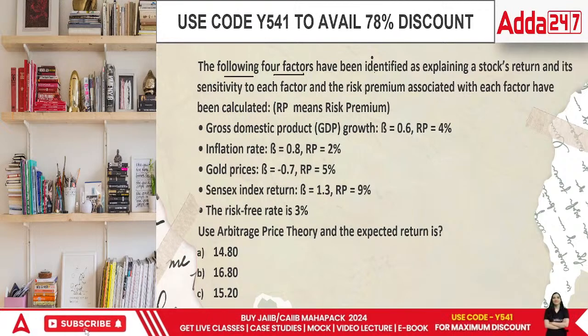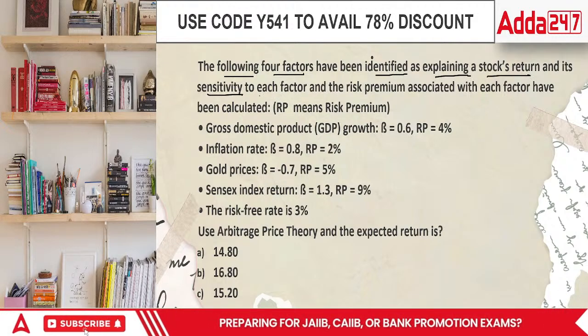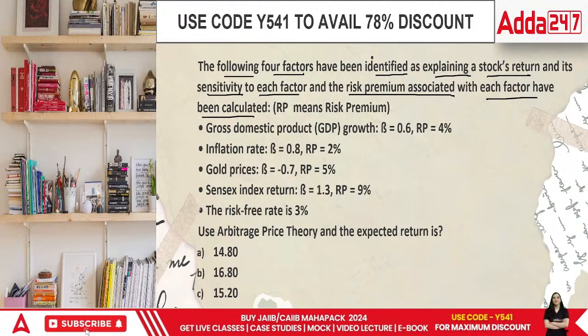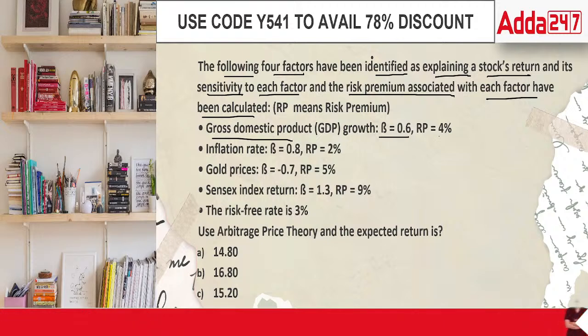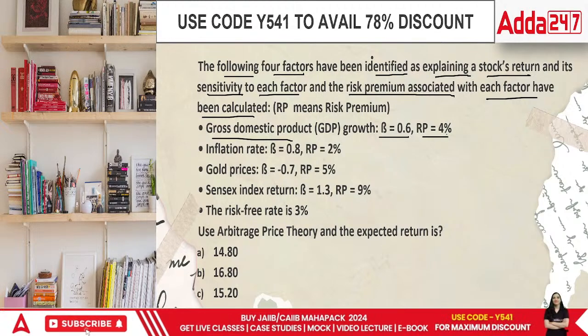The following four factors have been identified as explaining the stock return and its sensitivity to each factor. The risk premium associated with each factor has been calculated. GDP is given as beta and RP. This is a question from our book itself, everyone. A very important question to review. So please do this question very carefully.